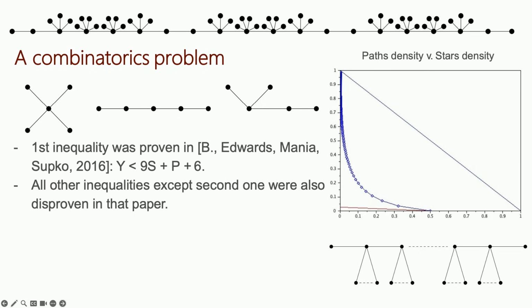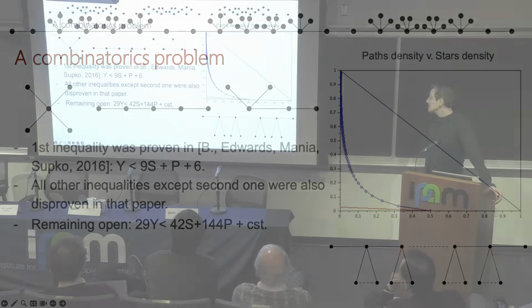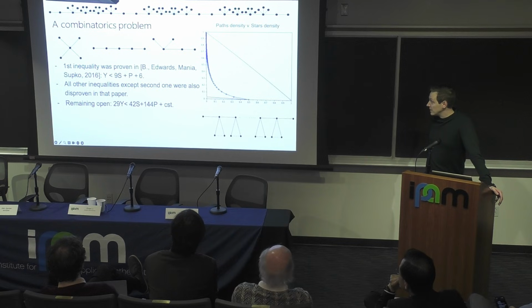Everything is false. And you can look at these trees at the top. They kind of disprove everything. But very weirdly, this second inequality remained open. So this one could still be tight. And it corresponds to this inequality. Okay, 29 times y is less than 42 times s plus 144p plus a constant. And this has remained open for 10 years.